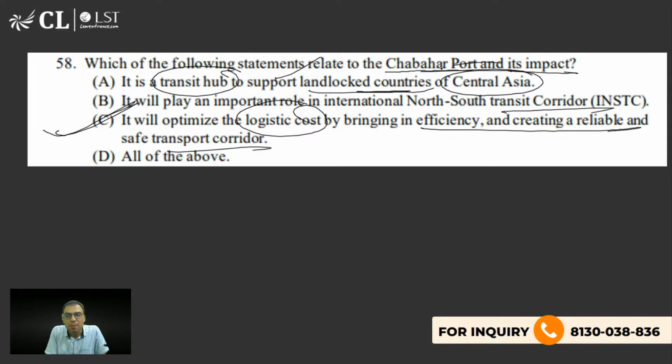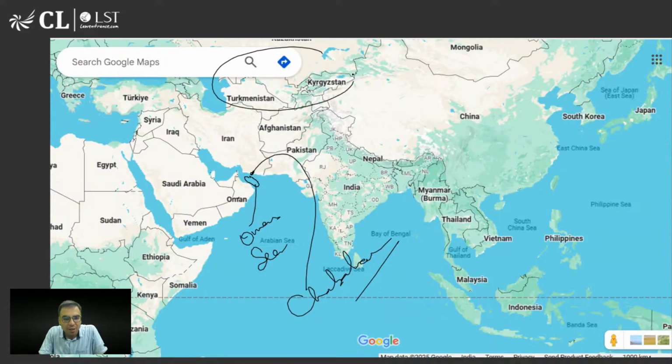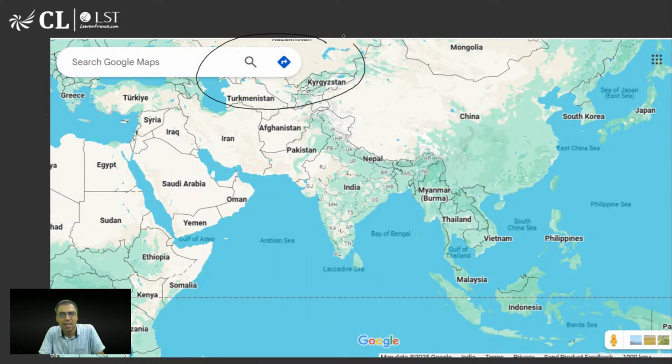It is a transit hub to support landlocked countries of Central Asia. Yes, Central Asia ही ना, सो सेंट्रल एशिया से अगर आपको डील करना हो तो ऐसे करके यहाँ आओगे, फिर यहाँ से डील कर सकते हो. इट्स अ ट्रांजिट हब. Is it clear? So this is Central Asia, and these Central Asian countries, with the help of Iran, they can do trade like this from Chabahar. So these are landlocked. And yes, that is the idea.